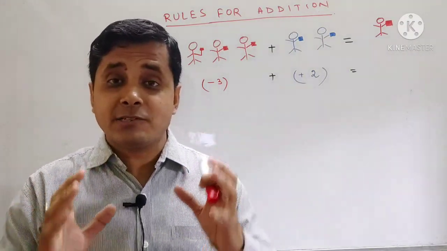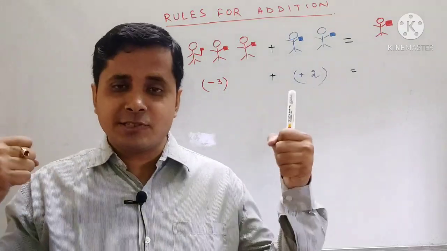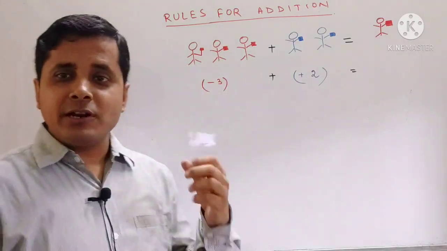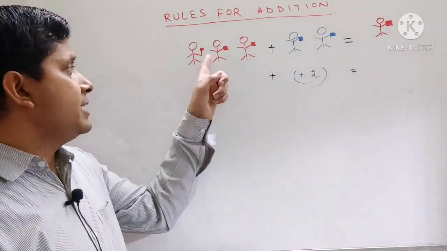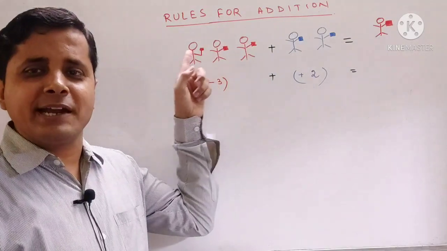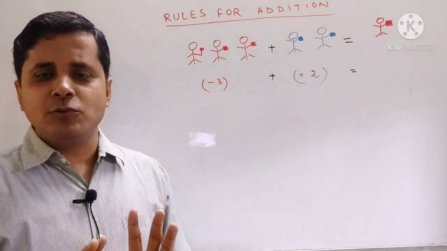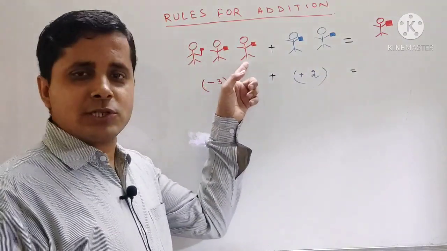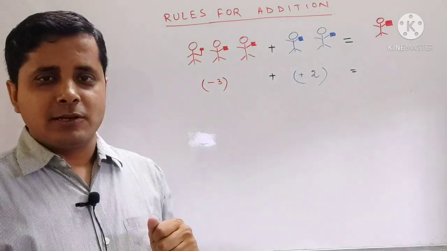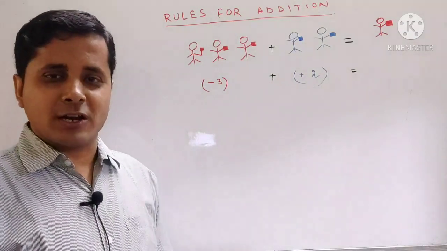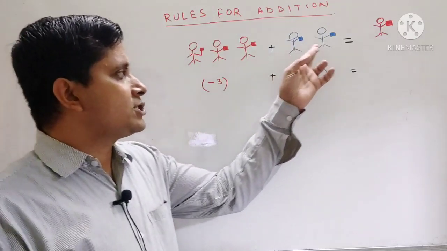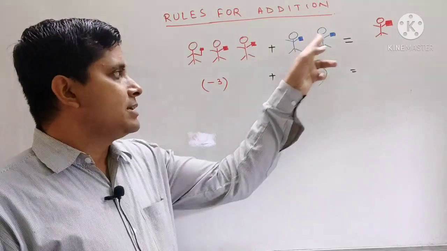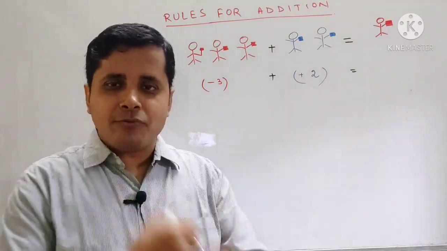Now let us assume that there is a war ground and India and China are fighting there. These red color soldiers are our Indian soldiers and they are carrying the Indian flag. Although it is not looking like the Indian flag, assume that they are Indian flags. So our 3 Indian soldiers are carrying Indian flags to go to the war ground. Now these are the Chinese soldiers. There are 2 Chinese soldiers along with their Chinese flag. Now there will be a fight between them.